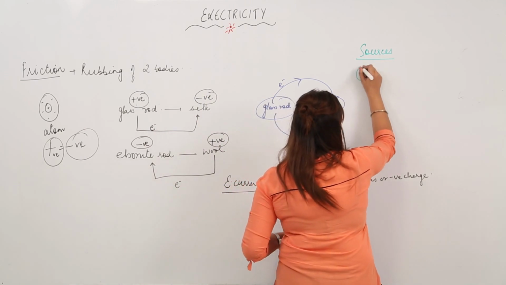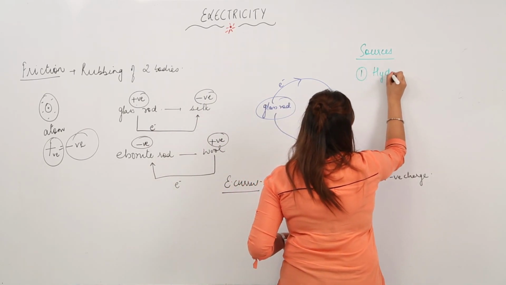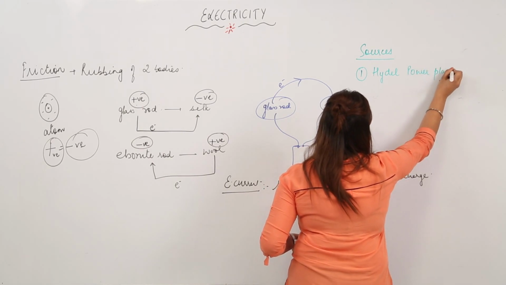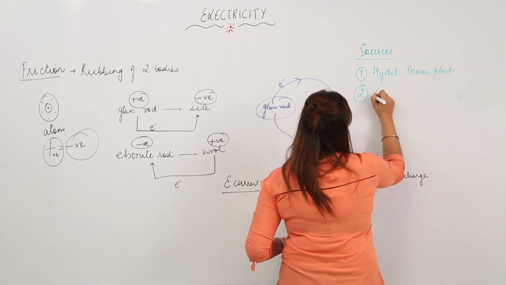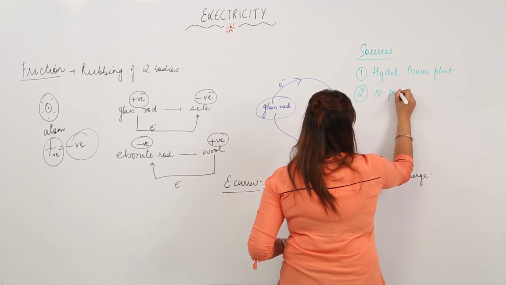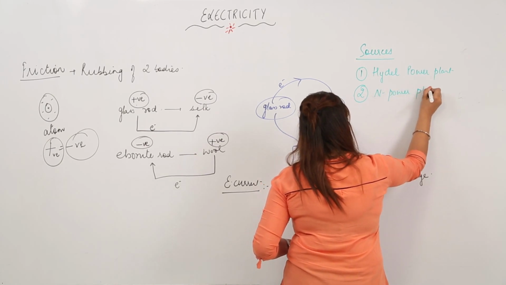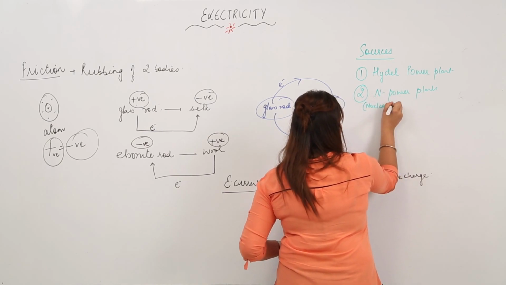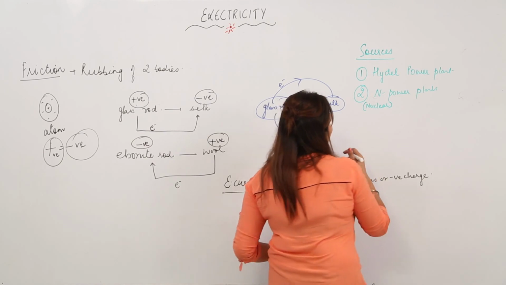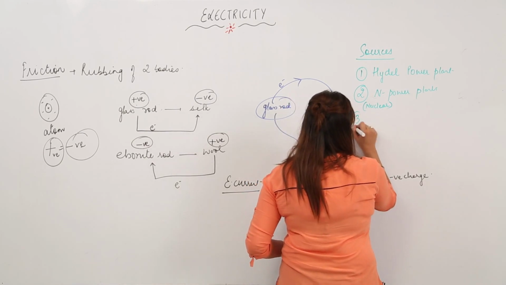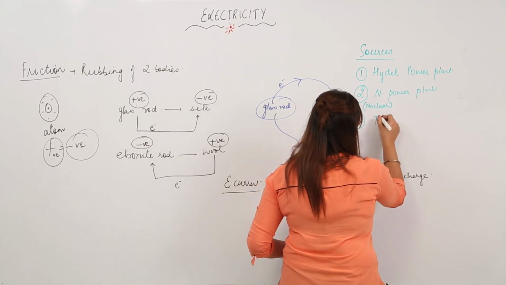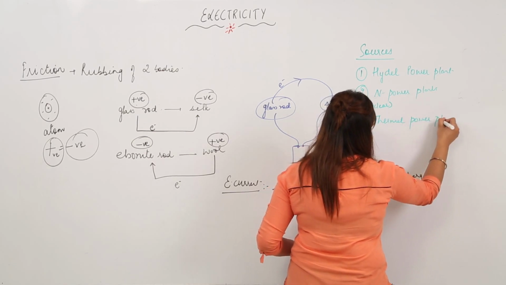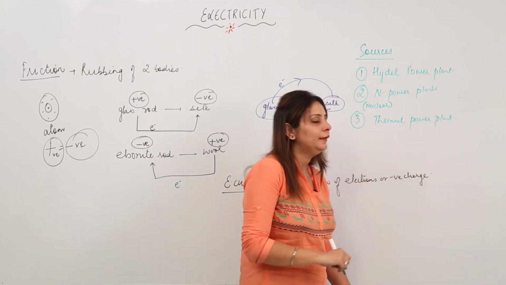We are generating it in hydel power plants, in nuclear power plants, where we use radioactive materials, very harmful materials like uranium-235, and in thermal power plants. So in these three kinds of plants, we are generating electricity on a large scale.